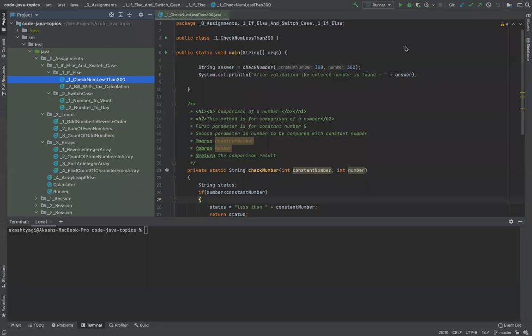Okay, so let me first summarize what we did in the last 5 days. I think this is our sixth session. Prior to this, we already had around 5 sessions, and what we did in those 5 sessions is actually the very basic and fundamentals of Java.